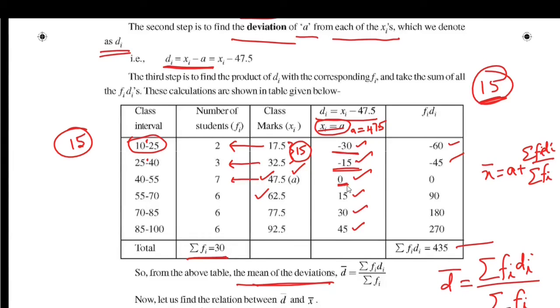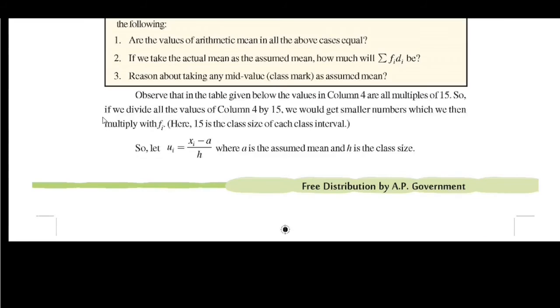By dividing these deviations by 15, we can get a smaller number. Thereby, the calculations become simpler. We can apply that method also. If we divide all the values of column 4 by 15, we would get smaller numbers, which we then multiply with Fi. Here the class size is 15 for each class interval. So we are getting 15 there as multiple for each deviation.